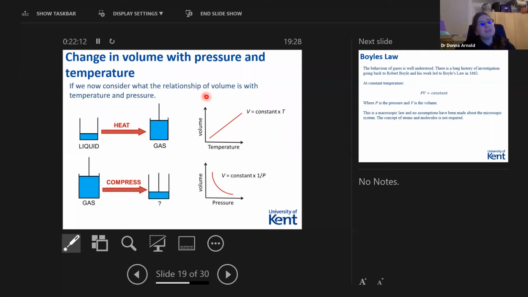If we plot this as a graph, so we're just going to plot volume against temperature, we have this straight line. And what we can say is that volume is equal to a constant times the temperature. So we can give this a constant.